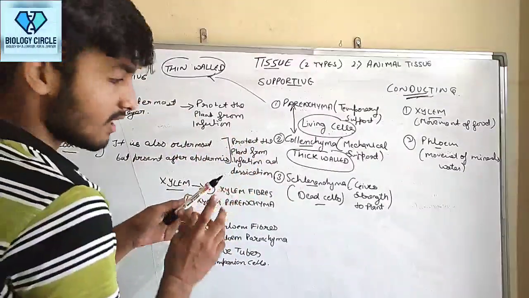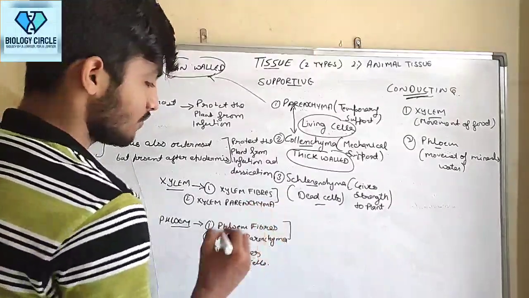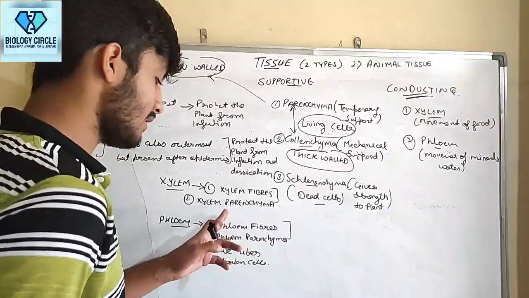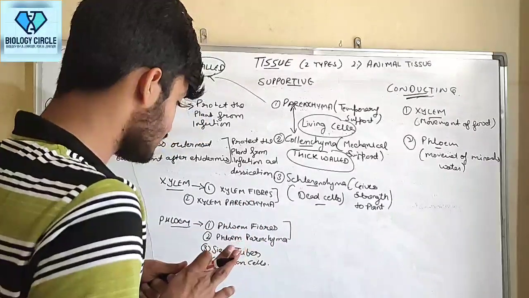On the basis of the chapter guys, we only have to discuss these: xylem fiber, xylem parenchyma, phloem fiber, phloem parenchyma. Okay guys.